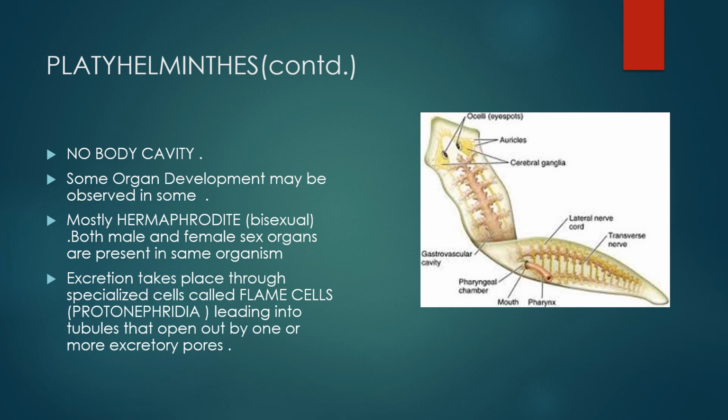They are mostly hermaphrodite, that is bisexual, and both male and female sex organs are present in same organism. Excretion takes place through specialized cells called flame cells, also known as protonephridia. These lead into tubules that open out by one or more excretory pores and thereby excrete substances.